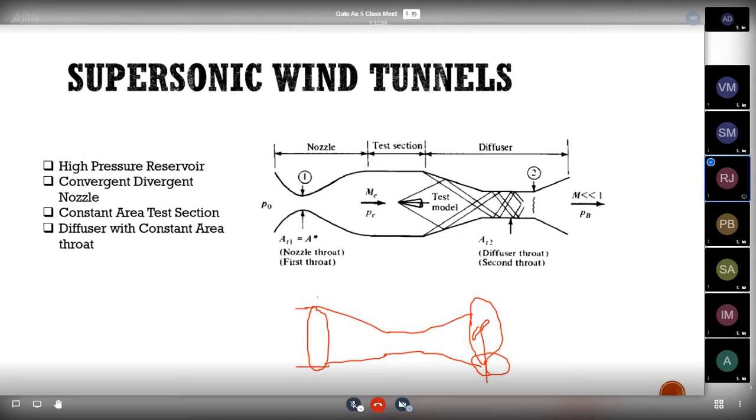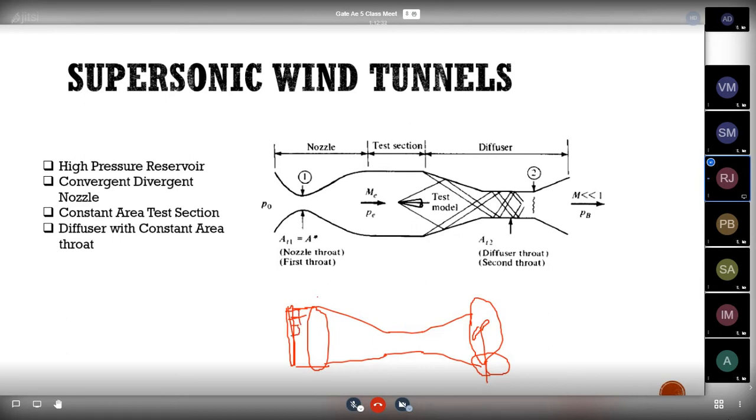First we will be having a screen or filter or the wire gauze to stop the foreign particles entering into the wind tunnel. After that, we will be having flow straighteners here or a settling chamber here.